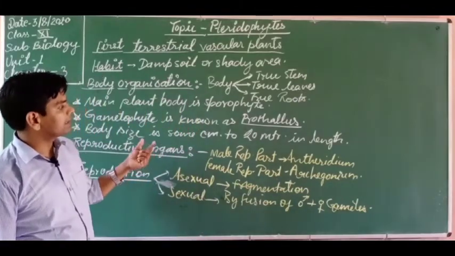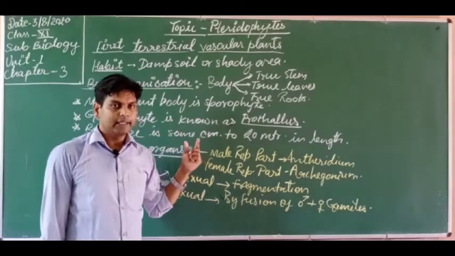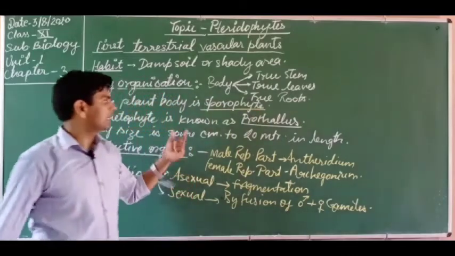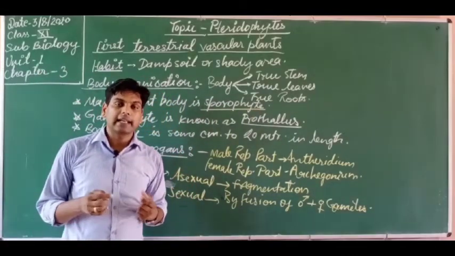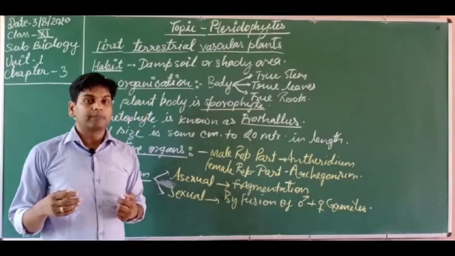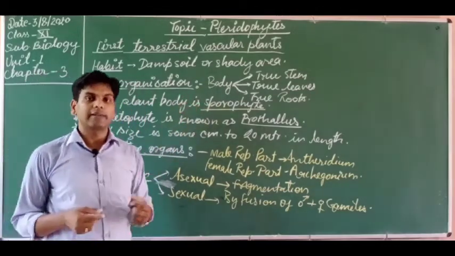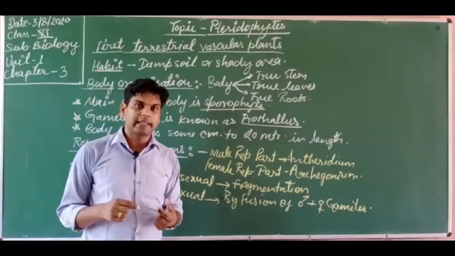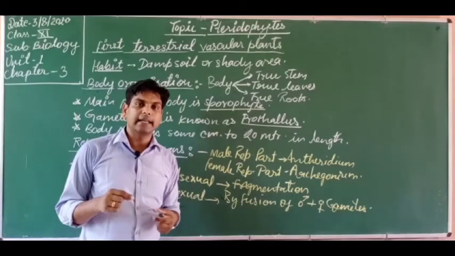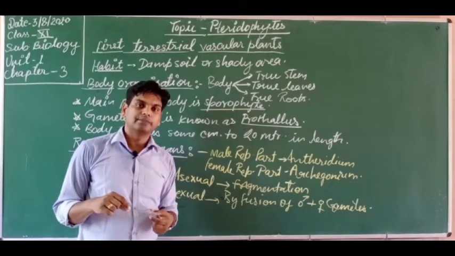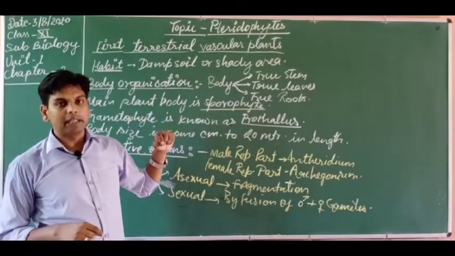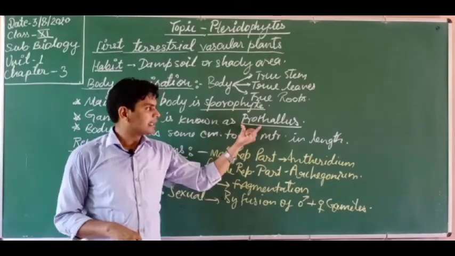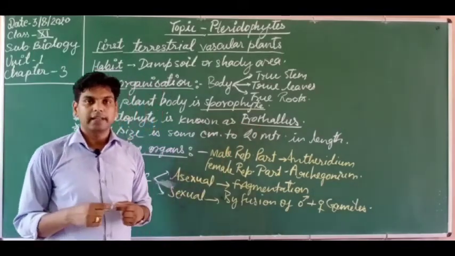So here we have discussed the sporophyte. This is the sporophyte. Sporophyte produces the spores in plants because the main plant body is sporophyte. These spores are haploid and they germinate. These spores in pteridophytes are of two different types, smaller and larger. The smaller is the male spore, and the larger is known as the megaspore or macrospore. So it is the female spore. When these two types of spores germinate they form two different types of prothallus, male and female according to their spore.